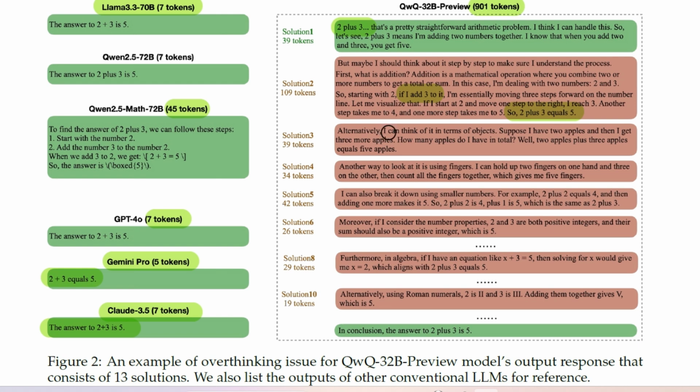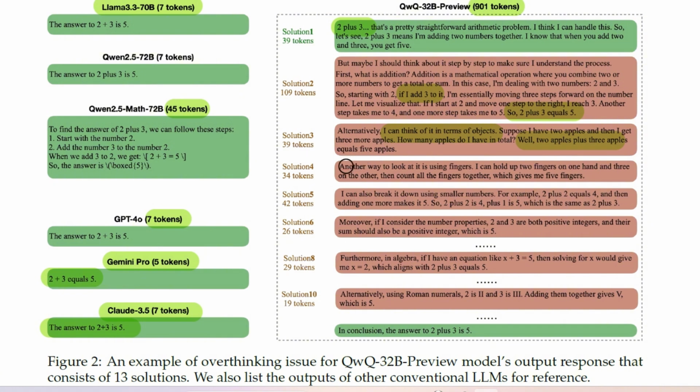Alternatively, I can think of it in terms of objects. Okay, suppose I have 2 apples and then I get 3 more apples. How many apples do I have in total? Well, 2 apples plus 3 apples equals 5 apples. Like, is this a game for you? I mean, it's giving solutions in so many different ways.